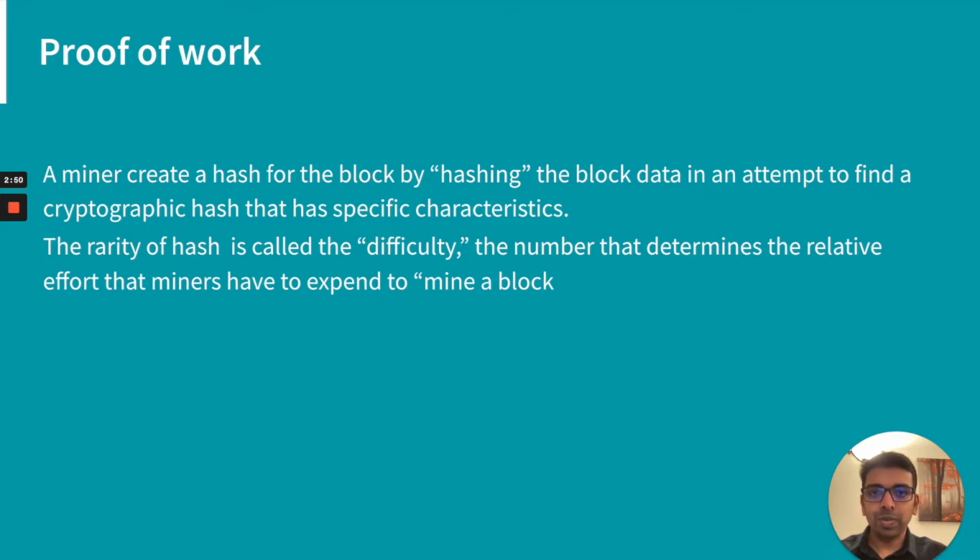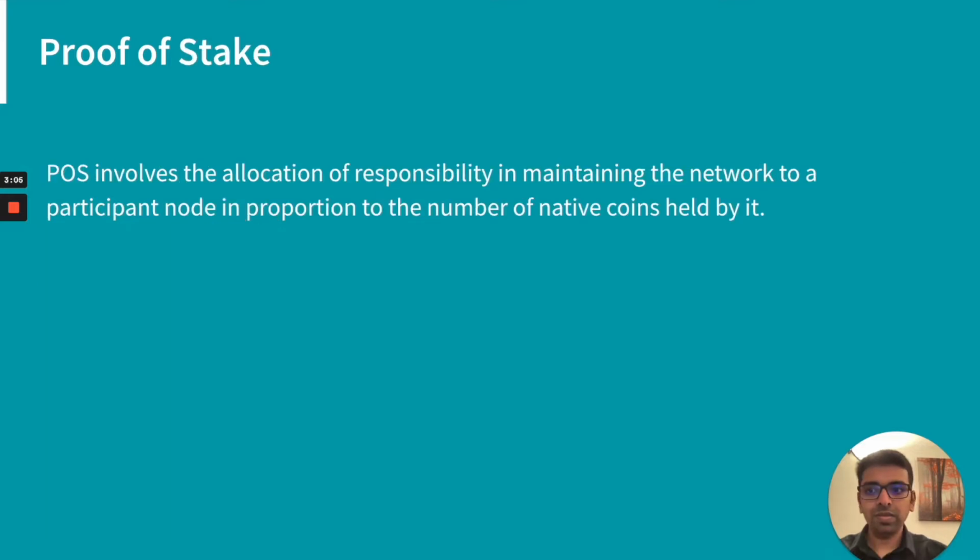So if you remember the mining, in the Bitcoin network, the miner is rewarded with a native currency called Bitcoin. In a proof of stake model, each node can participate in the block creation by staking the native coins held by the node. Most of the new networks coming in will follow this. Ethereum will be upgrading to a layer 2 solution. You might have heard about Ethereum scalability issues and the layer 2 solutions. All those new blockchain networks coming in will be following the proof of stake model.